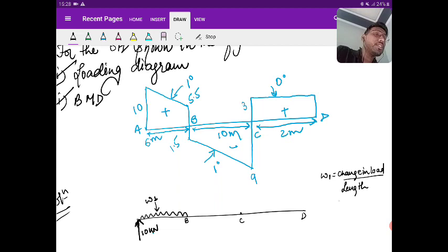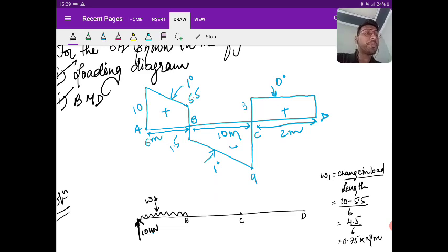To determine this, what is the change? You are changing from 10 to 5.5 over the length of 6 meter. So that is how much? 4.5 by 6, which is nothing but 0.75 kilonewton per meter. Is it clear? It's nothing but 0.75 kilonewton per meter.